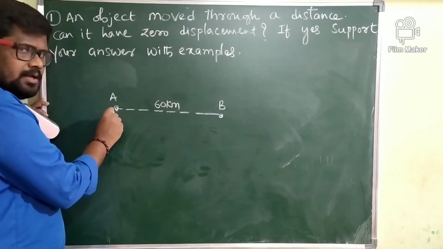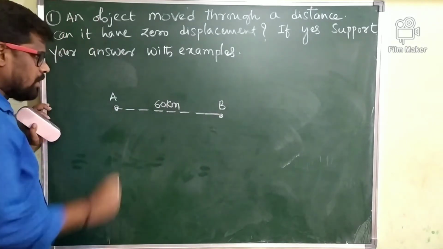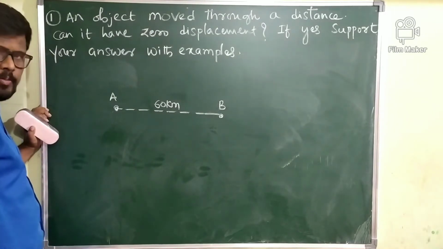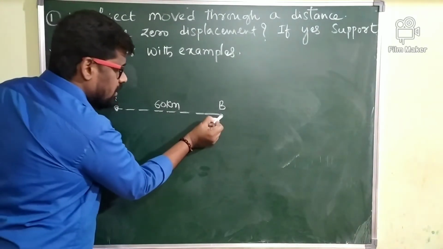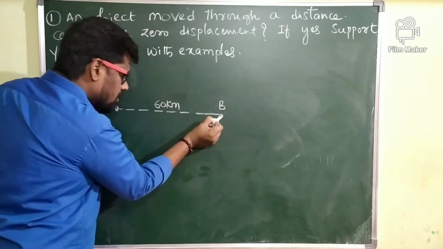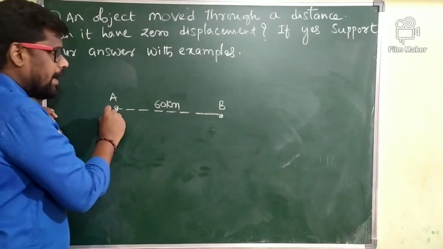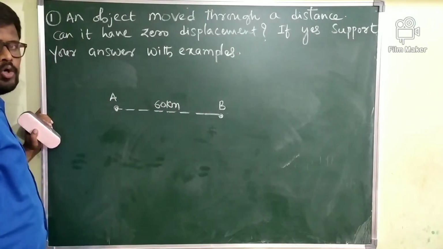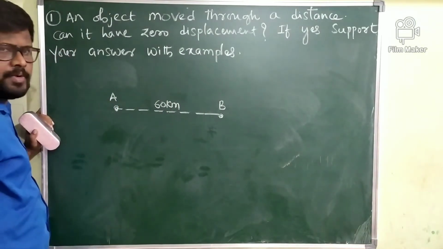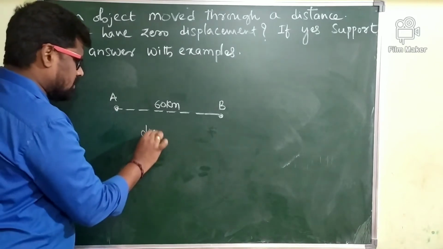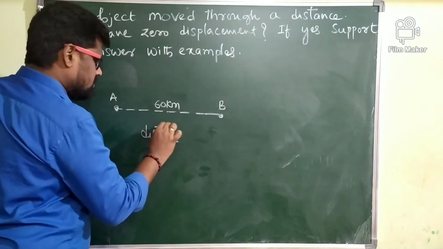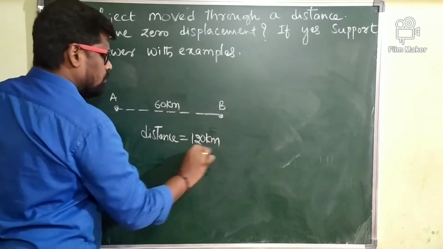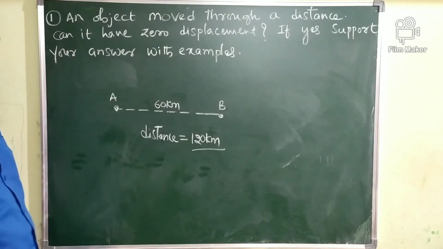The body starts from A and reaches B. When the body reaches B, it covers a distance of 60 kilometer. Then the body starts its journey from B and reaches point A. A to B is 60 kilometer, B to A is 60 kilometer. The total distance traveled by the body is how much here? 120 kilometer.